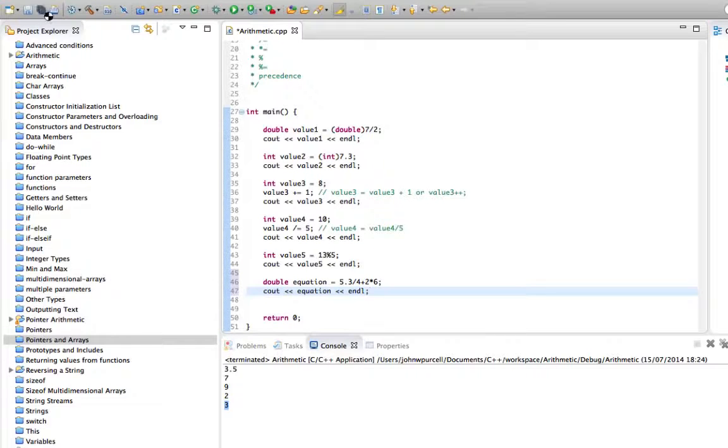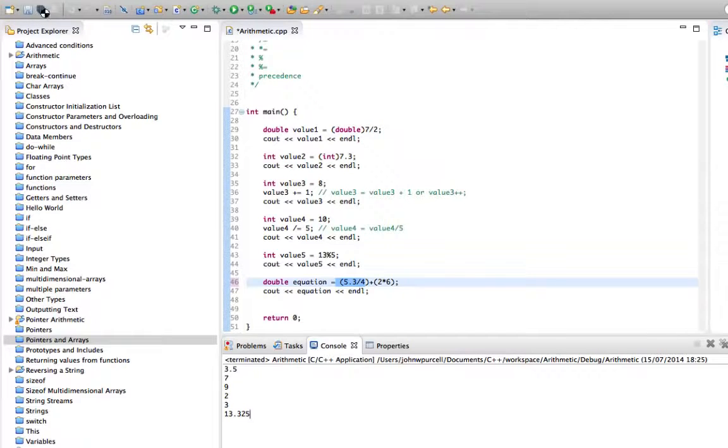And C++ will figure out the meaning of this because certain operators have higher precedence than others. So in this case, division and multiplication have a higher precedence than plus, which means that they will be done first. So that's the same as if we put round brackets around these bits. That makes it clear that first we're doing these and then we're doing the plus. So we expect the same result now, 13.3, if I've got my operator precedence correct here.